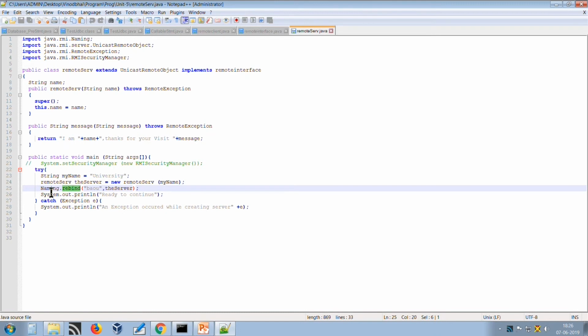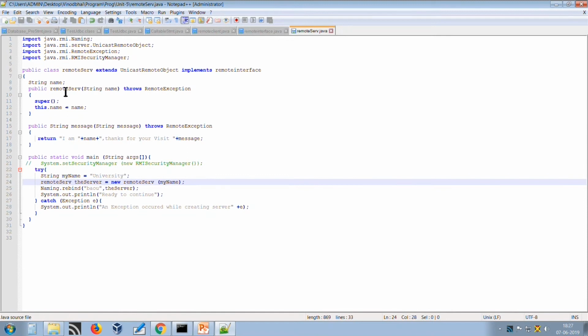There are methods of the Naming class. The Naming class is derived from the java.rmi package. So the Naming class generally has three methods to bind and unbind objects. There are two methods for bind. A simple bind, if you use it, what it will do is, at the initial first time, if you are binding objects in a registry, then you can use the bind method. But if it is already previously bound, then the second time you need to use rebind, otherwise it will throw an exception that the object is already bound with the RMI registry.